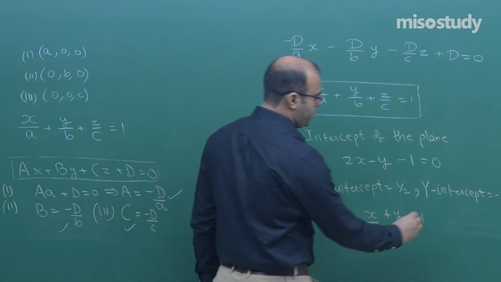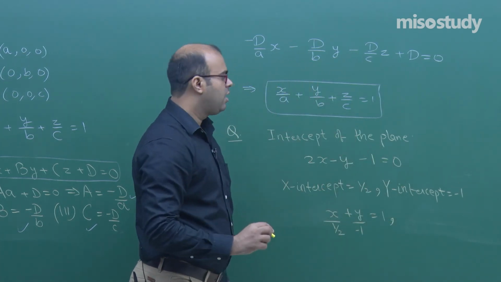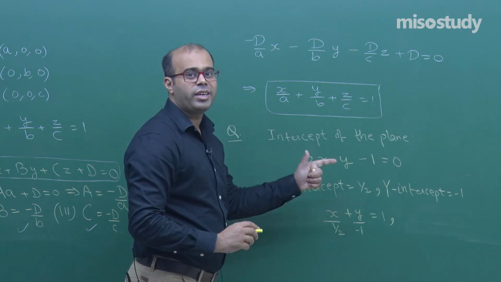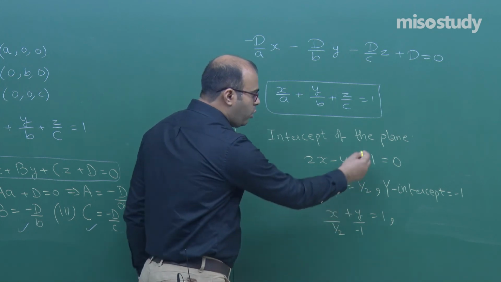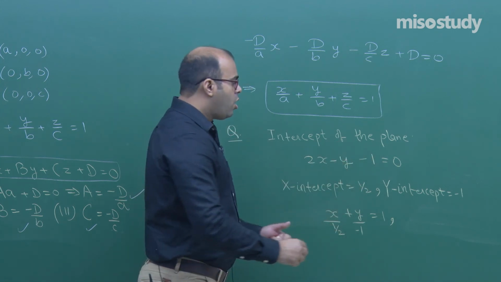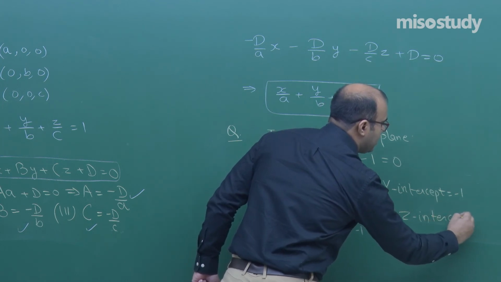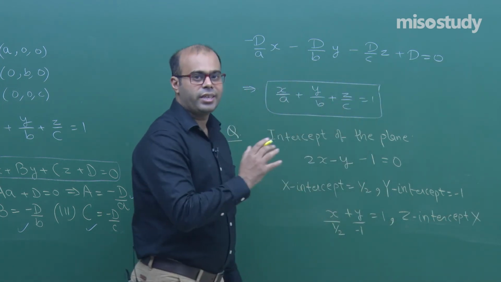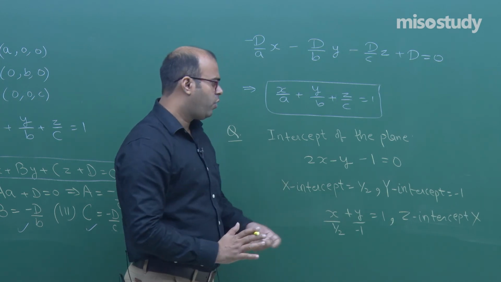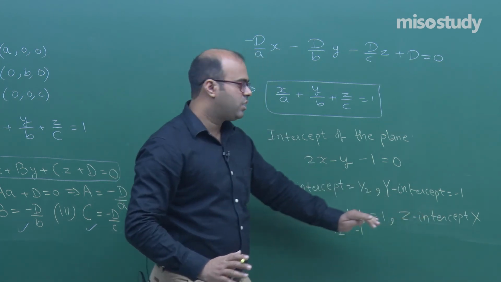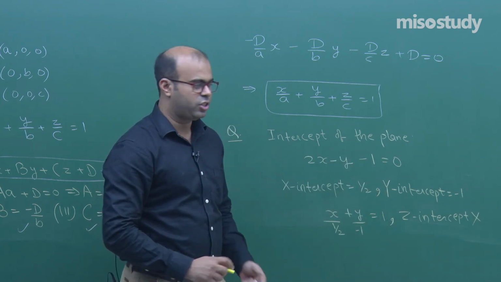What is the z intercept? Actually this plane is not cutting the z axis anywhere. This plane is parallel to the z axis. That is why you are not getting a term of z. So the z intercept is not present here, as this is parallel to the z axis. How can you tell it is parallel to the z axis by any other means? For example, here we have got to know that since there is no intercept of z, it is not cutting the z axis.